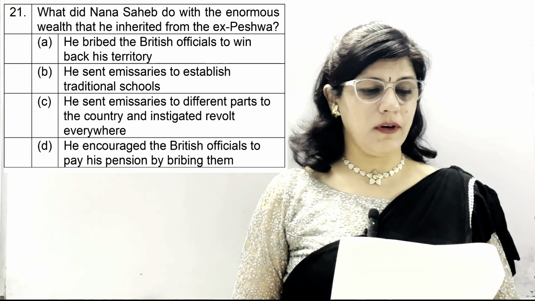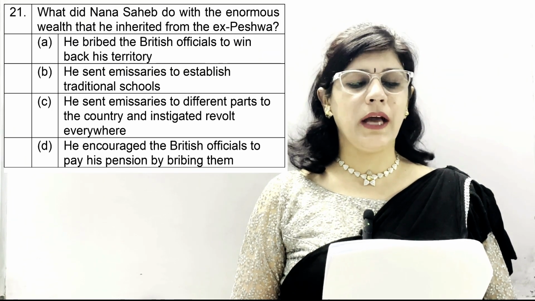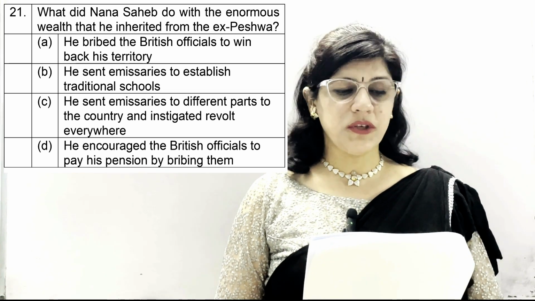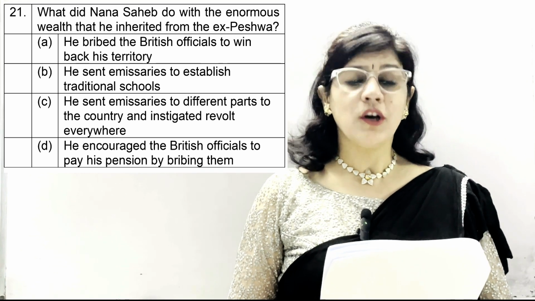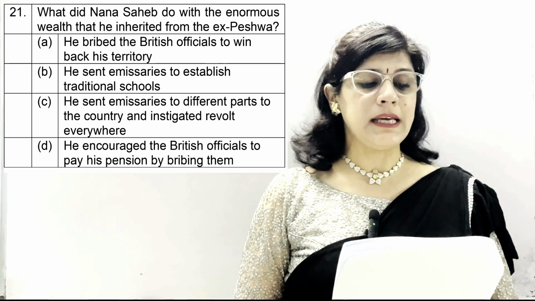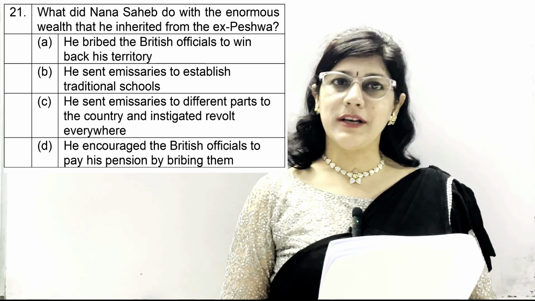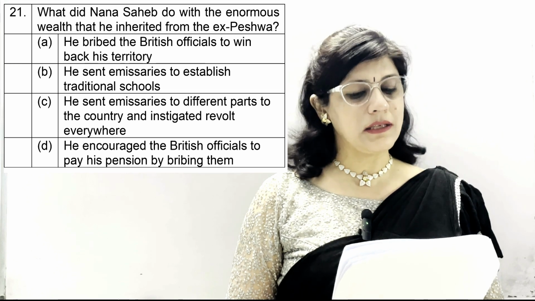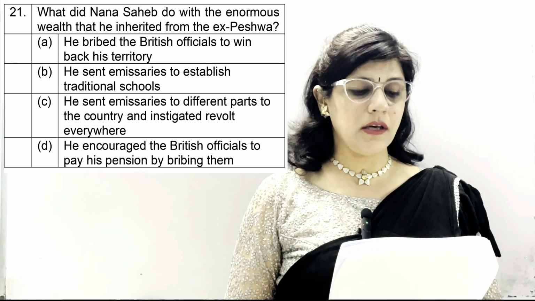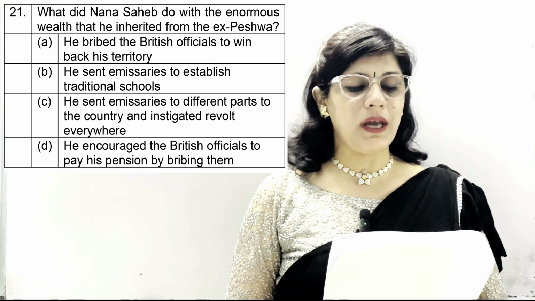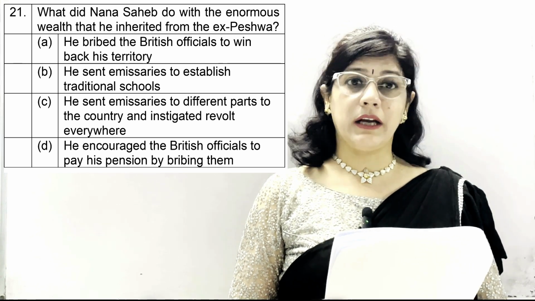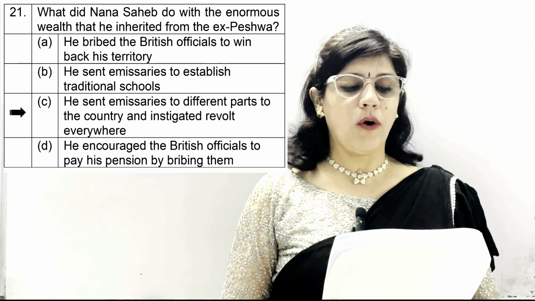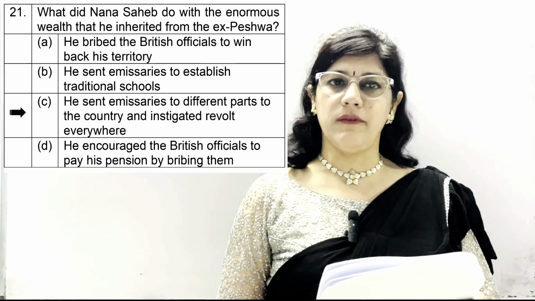Coming to question number 21. What did Nana Sahib do with the enormous wealth that he inherited from the ex-Peshwa? Option number A. He bribed the British officials to win back his territory. B. He sent emissaries to establish traditional schools. C. He sent emissaries to different parts of the country and instigated revolt everywhere. And D. He encouraged the British officials to pay his pension by bribing them. And the correct option is option number C. He sent emissaries to different parts of the country and instigated revolt everywhere.